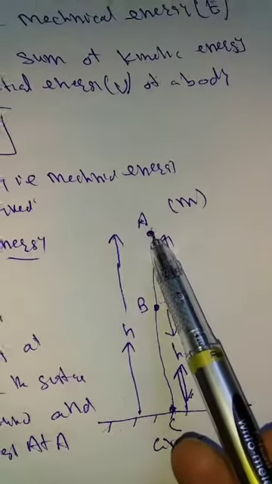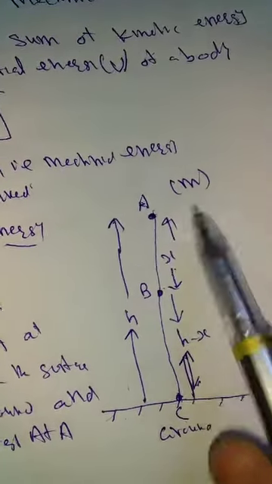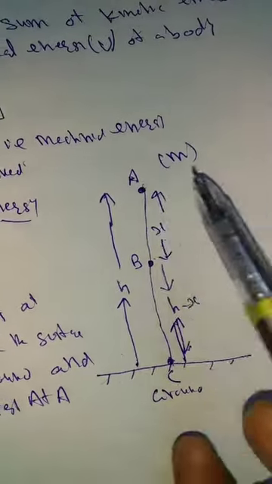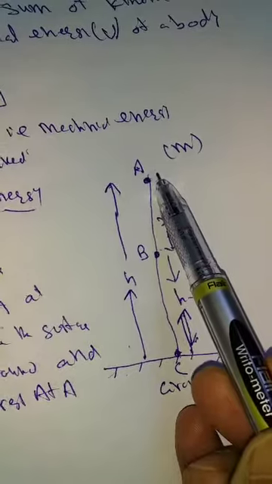A पे भी rest पे. That means the body is here, lying here. A body of mass m is raised at a height h above the surface. It is at rest. मुझे मैकेनिकल एनर्जी बताना है A पे.